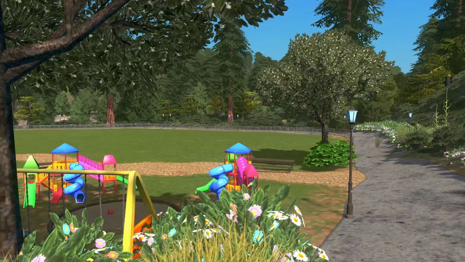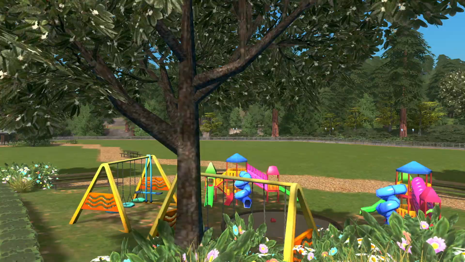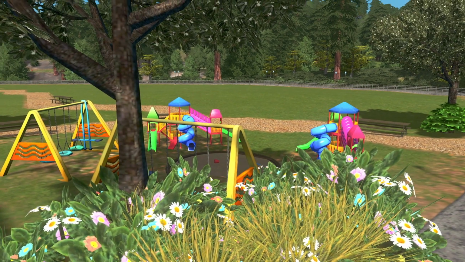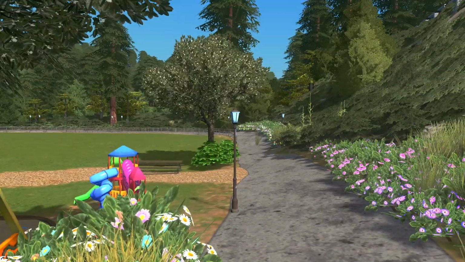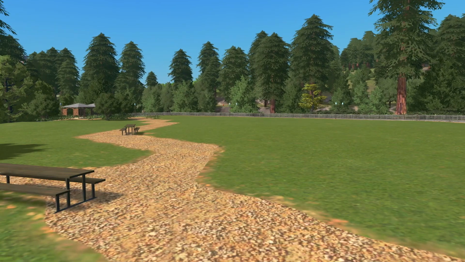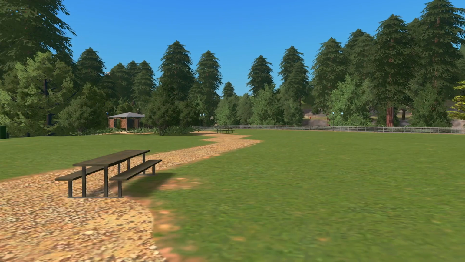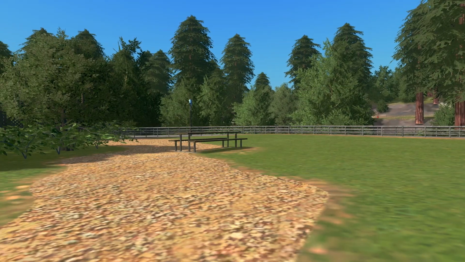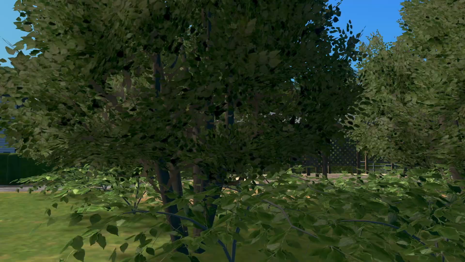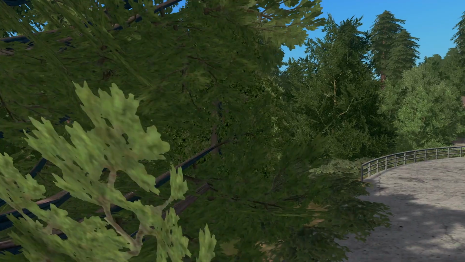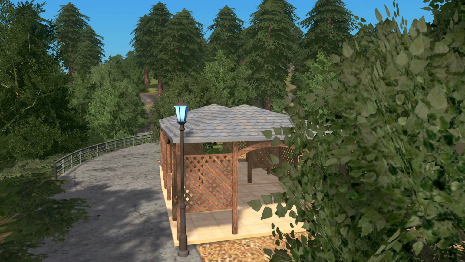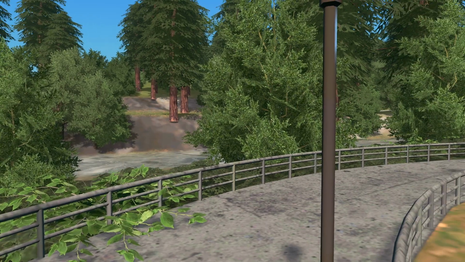So we got the little playground here. We got some trees for shade. We got the sand pit, the slides, the swings. Go up here. You can walk through here. This isn't a pathway. This is just like the gravel color that you can put down on the ground, like the cement painter. Go over here. Where are we? Oh my god. We got the little gazebo. I didn't put any seating. Oops, my bad. And then out there is the river.